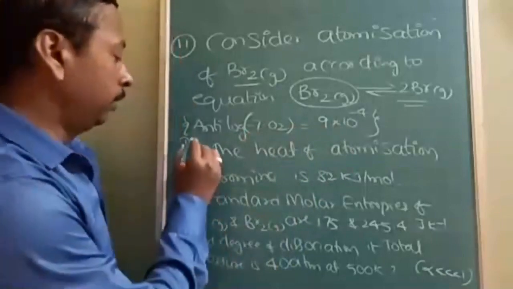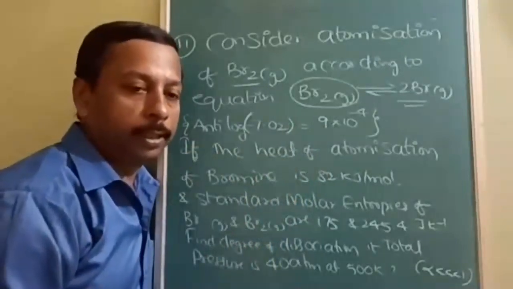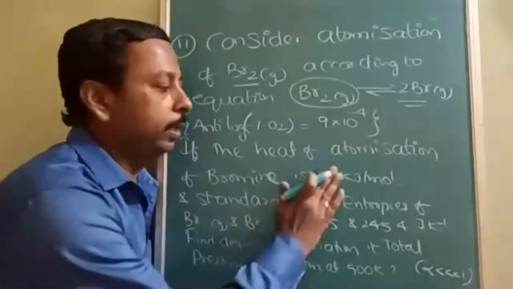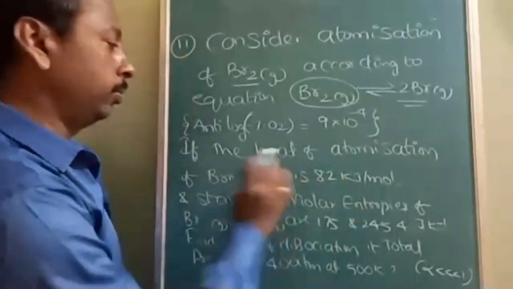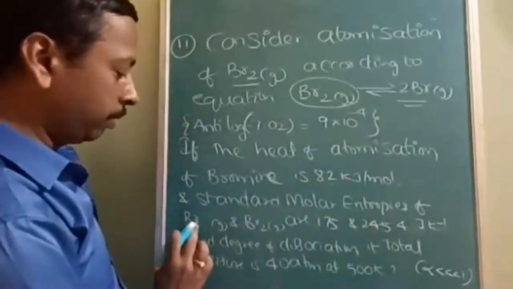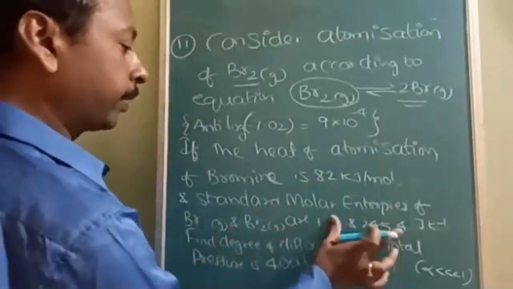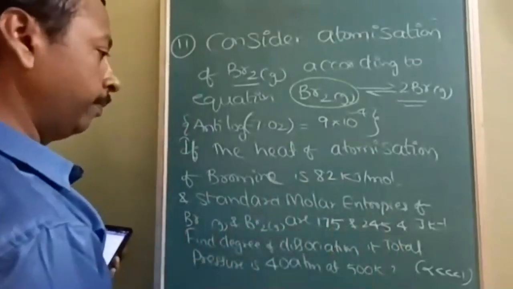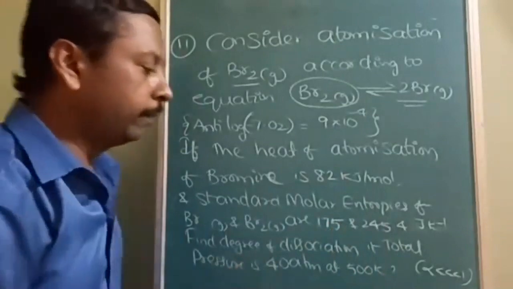Okay, so the heat of atomization of bromine is 82 kilojoules per mole. And the standard molar entropies of bromine atomic gas and bromine molecular gas are 175 and 245.4 joule Kelvin inverse. Find the degree of dissociation.